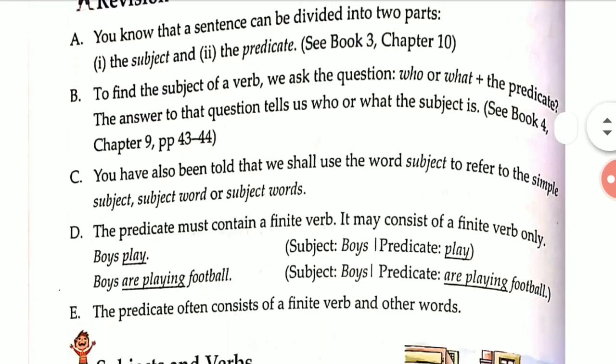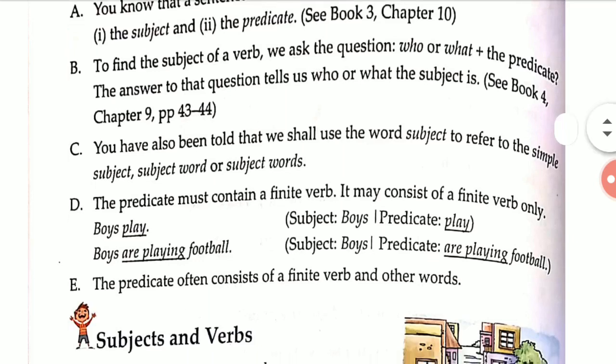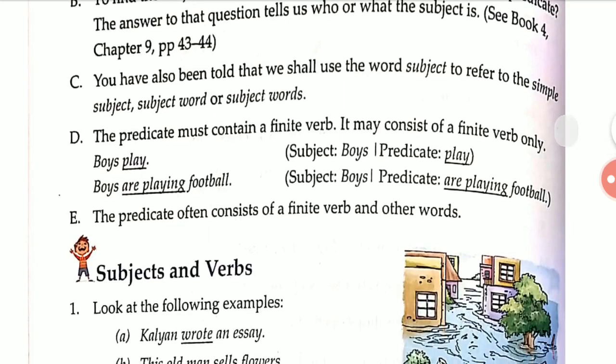If you want to know about this, you have to look at the class 4 book. You have studied this in an earlier class. If you have any kind of doubt, you can go to the class 4 book, chapter 9, and the page number is also given here. You have also been told that we shall use the word subject to refer to the simple subject word or subject words.